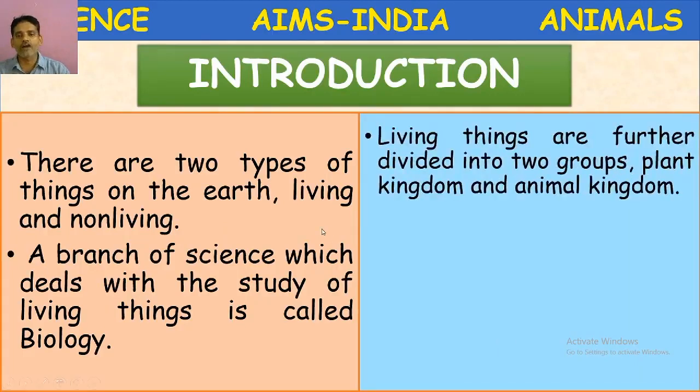Living things are further divided into two groups, plants and animals. Plant kingdom and animal kingdom.